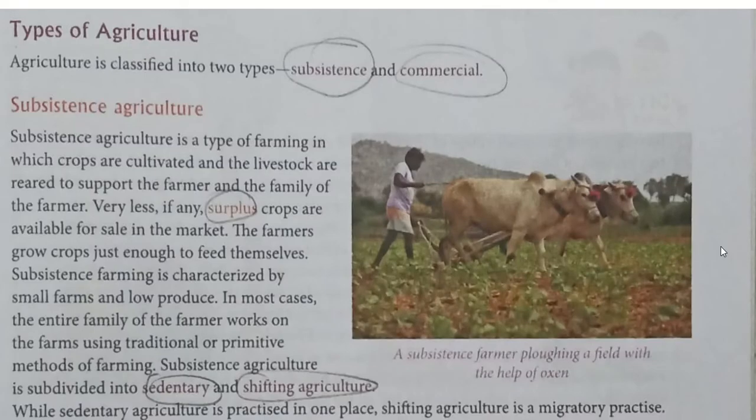Today in this class we will be doing a revision of the factors which influence agriculture, as well as learning about the types of agriculture, as you can see in the picture. Before going directly to the types of agriculture, let us go through the factors which influence agriculture. Some of these factors are geographical factors, which include climate, edaphic factors, and relief, and economic factors, which include market, transportation, and capital.